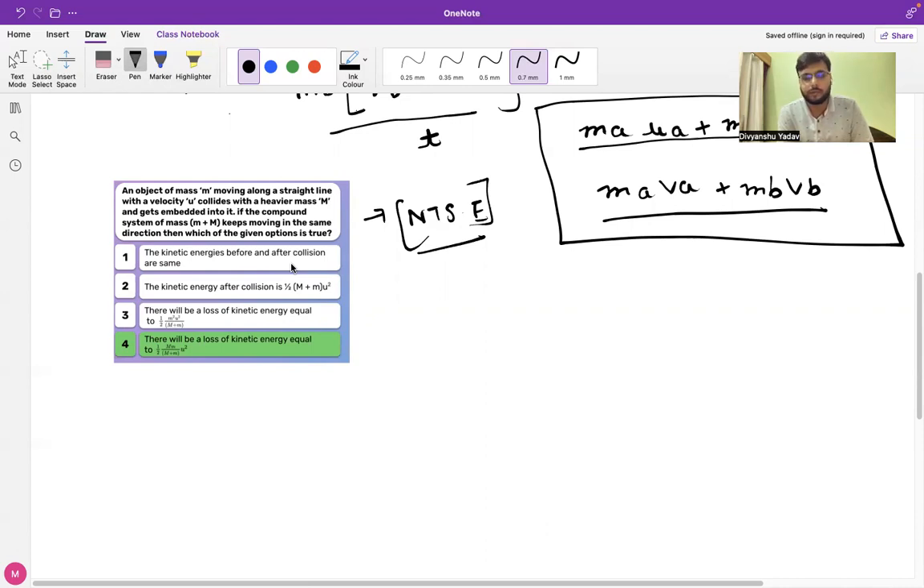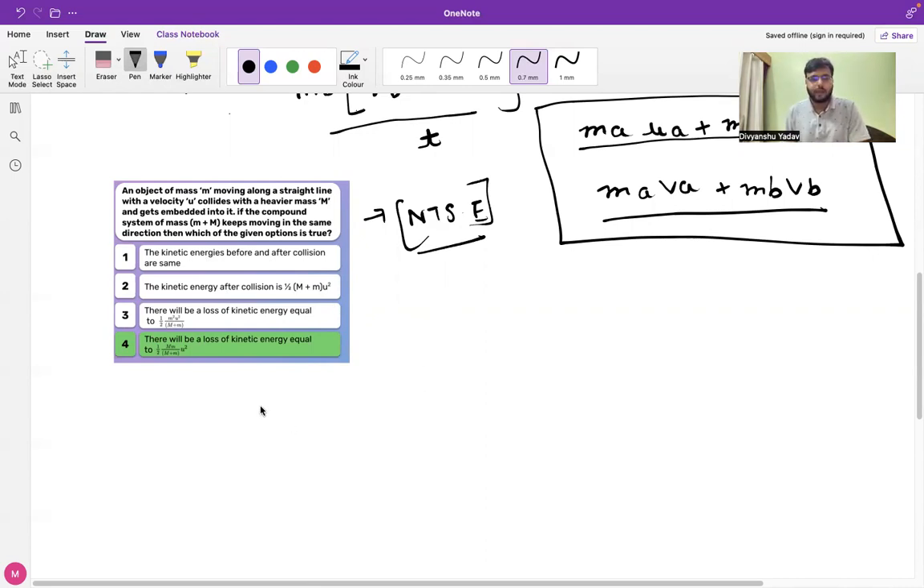It is best to go by the options. It is saying the kinetic energy before and after collision will be the same. No, it will not be the same. We can also eliminate it from the options as well, right? So now let us deal with this question, right?